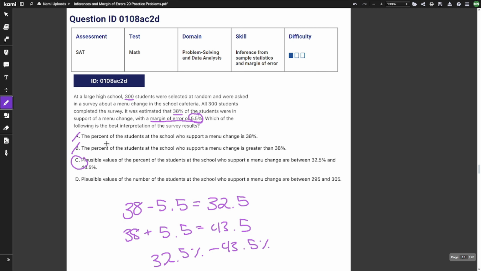And then D. Plausible values of the number of students at the school who support a menu change are between 295 and 305. So let me go ahead and just calculate that and see what it actually would be. 32.5% of 300 would be 97.5, not 295, so it's not going to be D either.